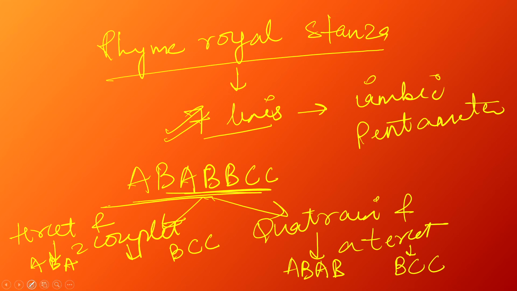One more thing about the rhyme royal stanza is that Chaucer also used this kind of writing in his Canterbury Tales. In Canterbury Tales, he used it especially in four tales. Which are the four tales? One is the Man of Law's Tale, then the Prioress's Tale, then the Clerk's Tale, and the last one is the Nun's Tale. These were the four tales in which he wrote in the rhyme royal stanza. I'm talking only about the Canterbury Tales, which has specially four tales written in this form.